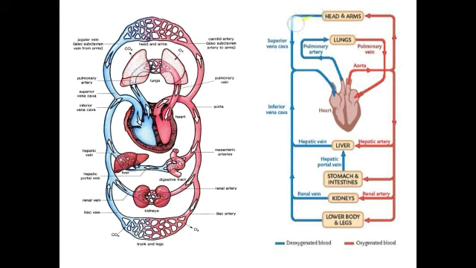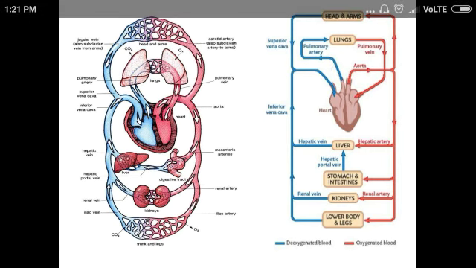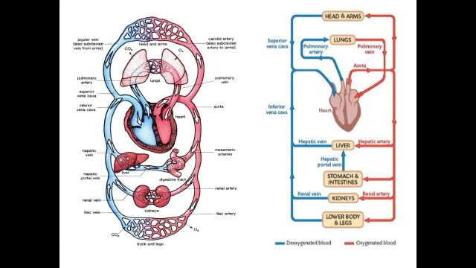Like the same here, superior vena cava. The deoxygenated blood from all parts of the body enters into the vena cavas, that is inferior vena cava and superior vena cava, and finally it enters into the heart, that is to the right atrium and to the right ventricle, and moves out through the pulmonary artery into the lungs.